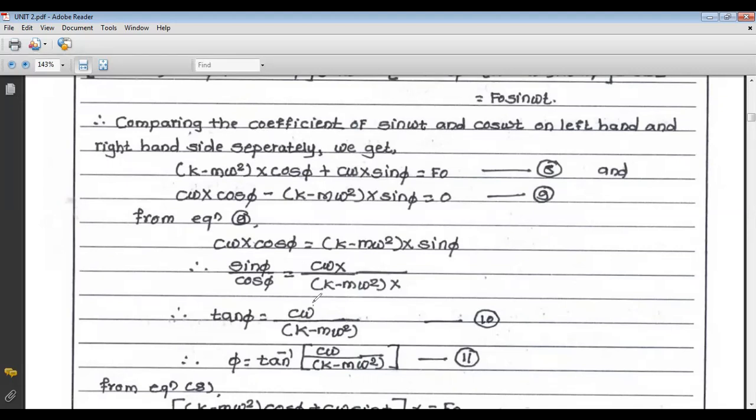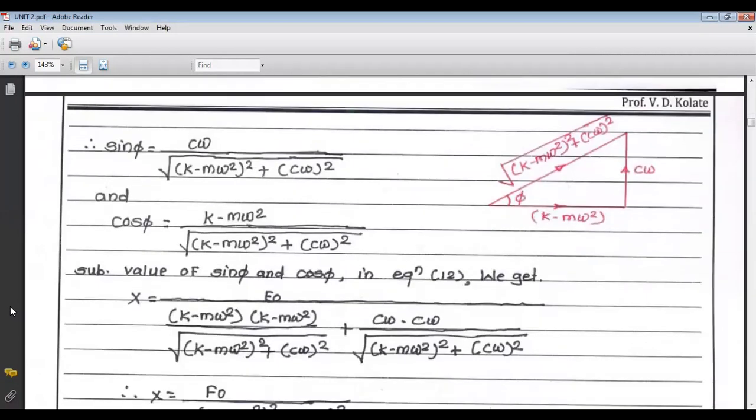So this is your opposite side of the triangle, and this is your adjacent side of the triangle, and the angle of the triangle is phi. So if we consider this term in terms of a diagram, we get this diagram, that is tan phi. So the angle is phi. Now the opposite side is C omega. So this is your opposite side C omega. This is your adjacent side.